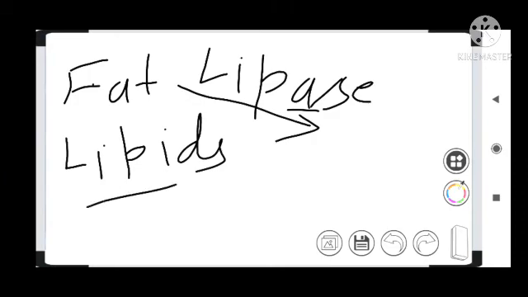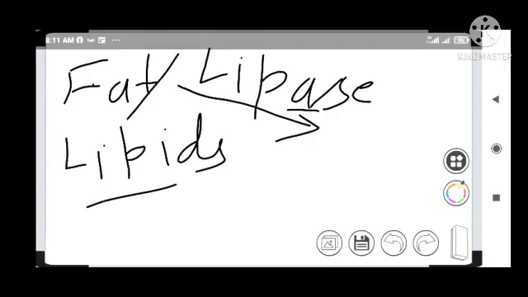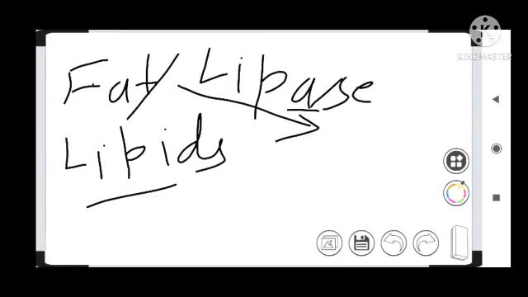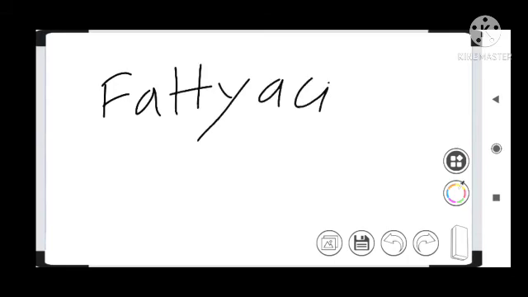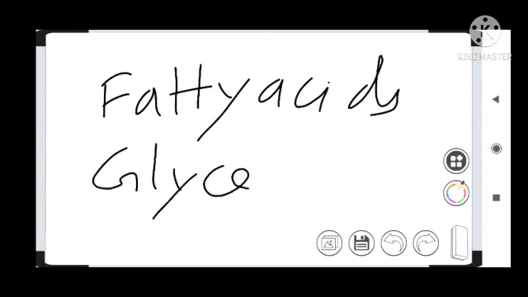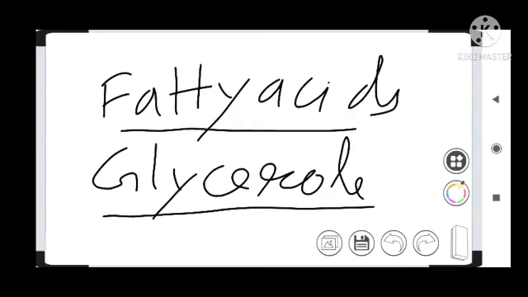So fats or lipids break down into fatty acids and glycerol, by the action of which enzyme?